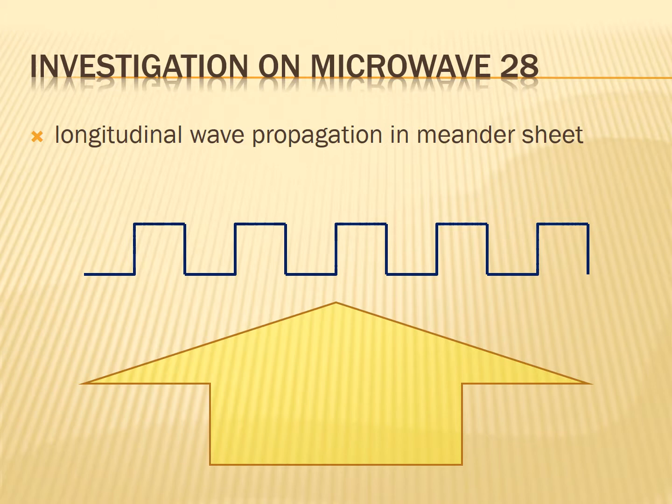In this video, we are going to investigate longitudinal propagation of microwave through a meander sheet. It has transversal as well as longitudinal components for the propagation medium of microwave. By conducting these experiments, we hope to find underlying basic principles that cause those phenomena.